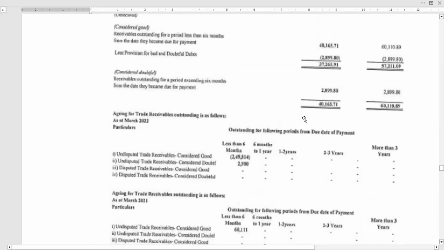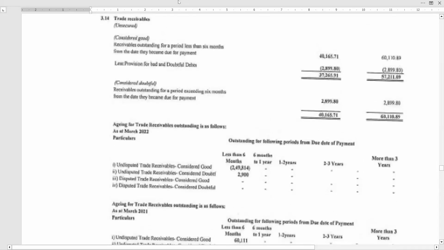You see here, unsecured. Unsecured, considered good: receivables outstanding for a period less than 6 months from the date they became due for payment. Less provision for doubtfuls, the provision has been deducted, and receivables outstanding for a period exceeding 6 months from the date they became due for payment. And the total amount has been taken to the balance sheet.